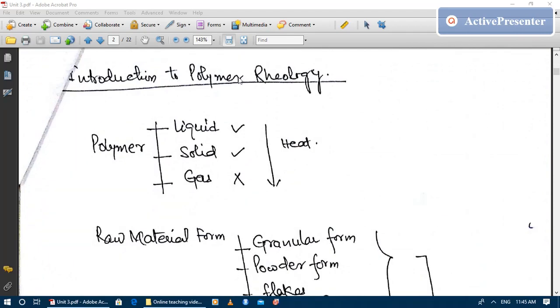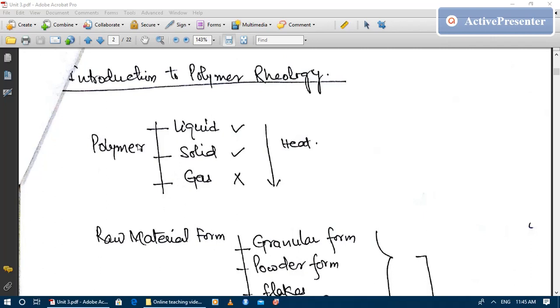Now, introduction to polymer rheology. Rheology may be of different kinds. For example, rheology of food is different, rheology of blood is different, rheology of polymers is different. So in this course we are mainly focused on the rheology of polymers.